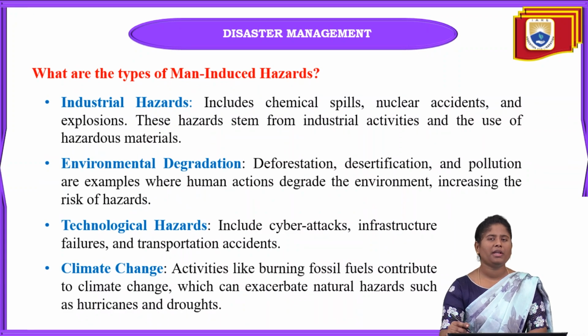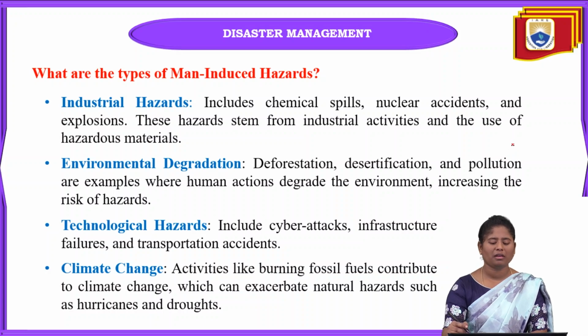The next one is the main types of man-induced hazards, and first in man-induced hazards is industrial hazards. These are the hazards we can see due to the waste coming from industries: chemical spills, nuclear accidents, and also explosions. In nuclear accidents, I already told you that in the year 1986 the Chernobyl disaster happened. This is also one of the biggest disasters in our past industrial hazards.